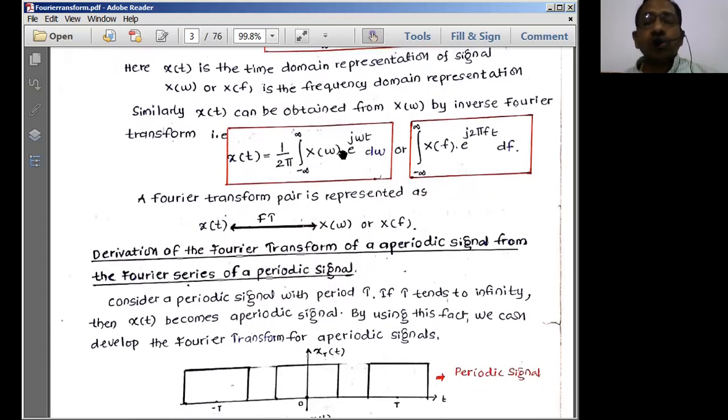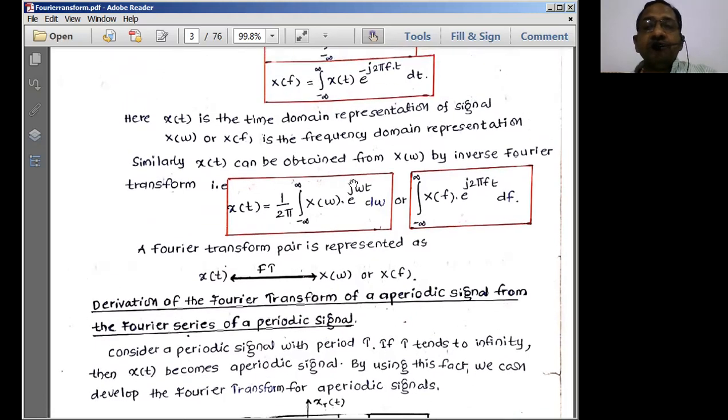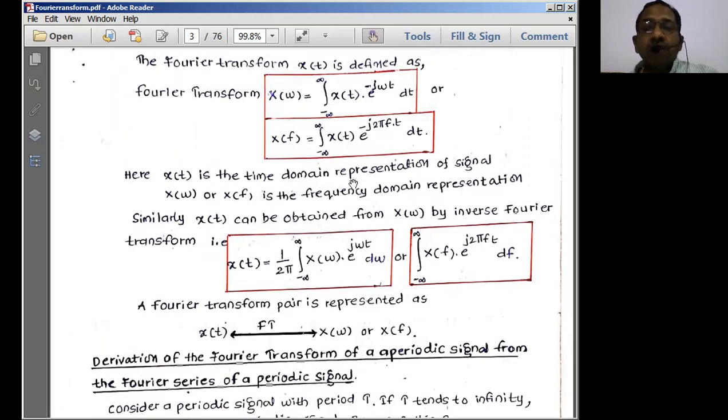This is the representation we can have for this case. And we discussed how to get the inverse Fourier transform. When a Fourier transformed mathematical equation is given to us, how do we get the time domain signal? That is equal to the integral of x of omega into e power j omega t d omega. Exactly the reverse operation we are doing. In the time domain conversion, we multiply the time signal with e power minus j omega t.